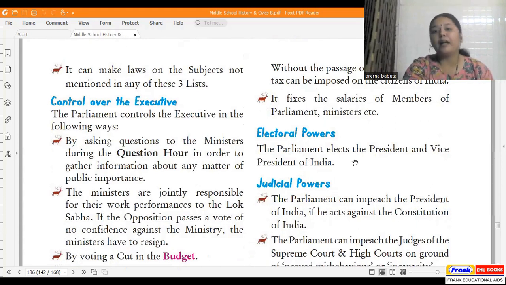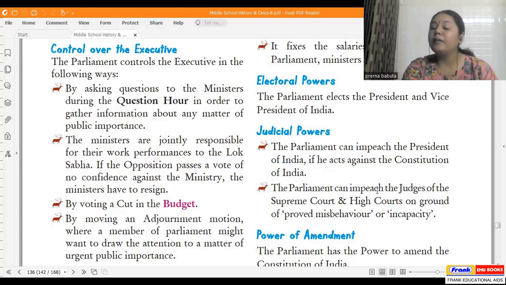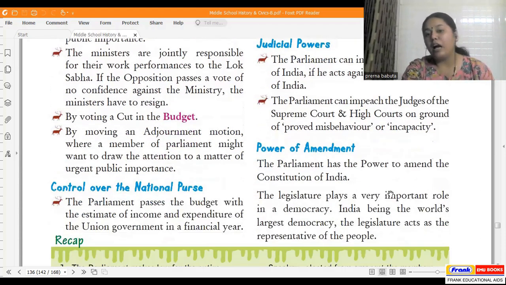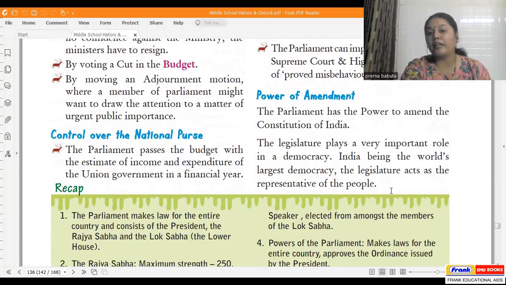Electoral powers, of course: the parliament elects the president and the vice president of India. And the judicial powers are that the parliament can impeach the president of India, that is, he or she can be removed if he acts against the Constitution of India. And then the parliament can also impeach the judges of the Supreme Court and High Court. Power of amendment, of course, if any changes are required in the Constitution.